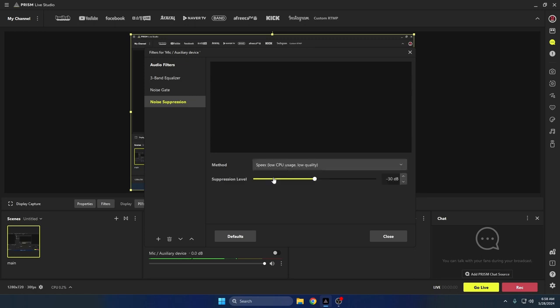And we're going to change this to SpeedX, low CPU usage, lower quality, but it's needed to get these noisy kids out of the sound.